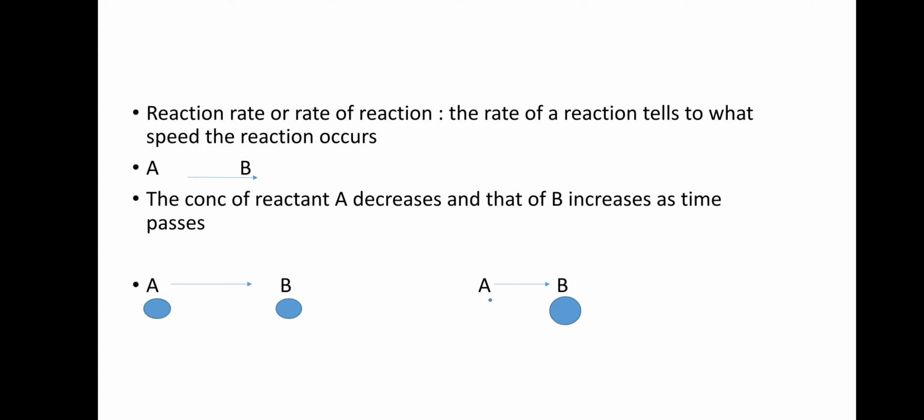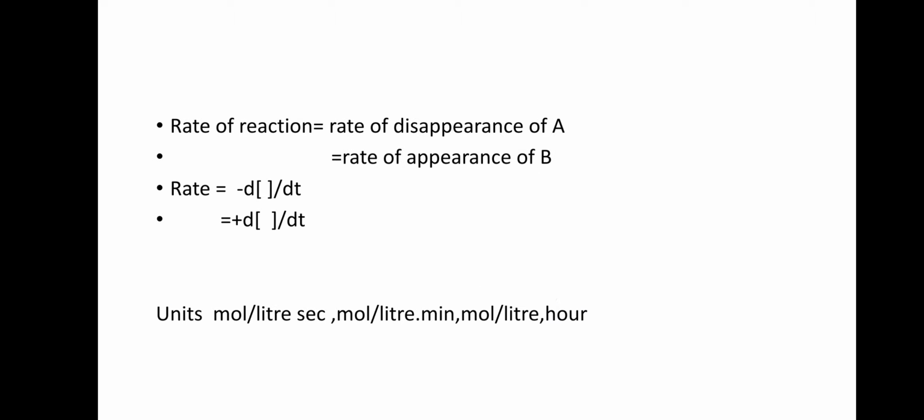To understand, I kept circles. It is in terms of concentration. What is happening here is that the concentration of A is slowly decreasing and A disappears, and the product B becomes available. So we can write the rate of reaction as the rate of disappearance of A, and the rate of appearance of B, where we get the product B. The equation is like minus d of the concentration in brackets, minus d[A] by dt.